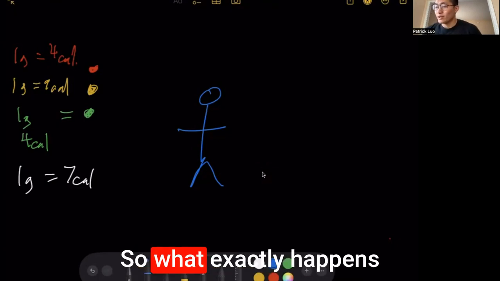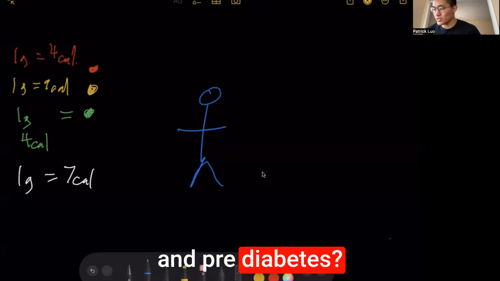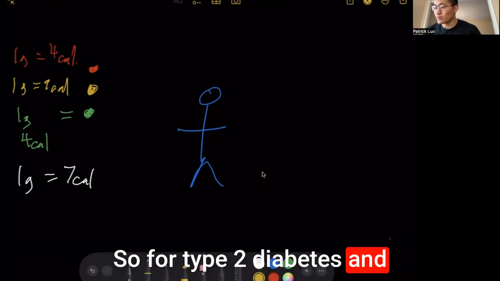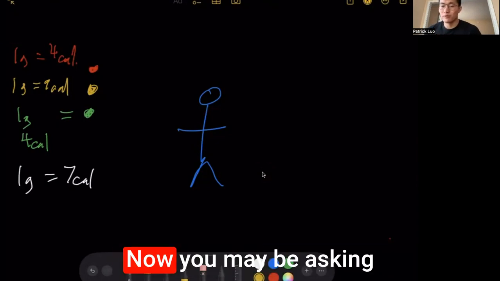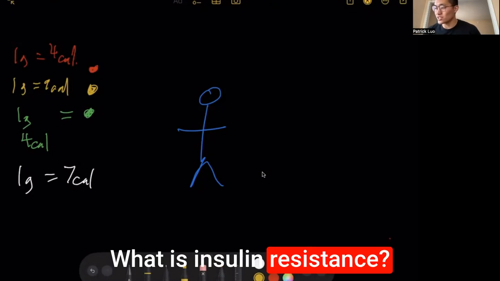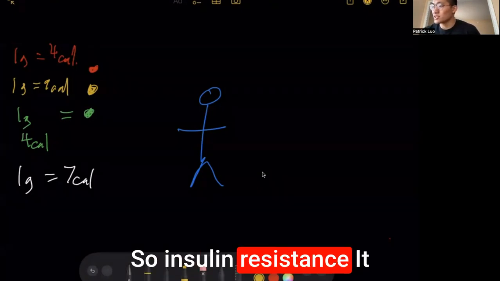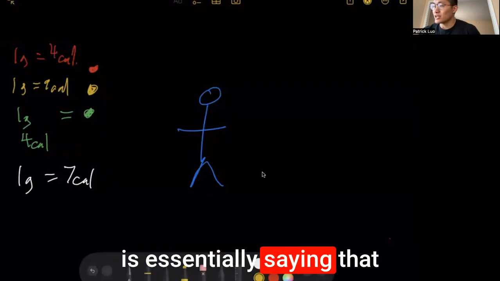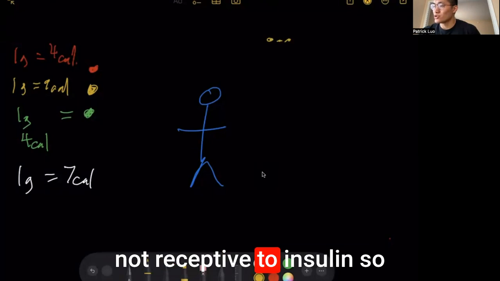So what exactly happens with type 2 diabetes and prediabetes? The issue is due to insulin resistance. Now, you may be asking, what is insulin resistance? And I hear you, I understand you. Insulin resistance is essentially saying that the cells in our body are not receptive to insulin.